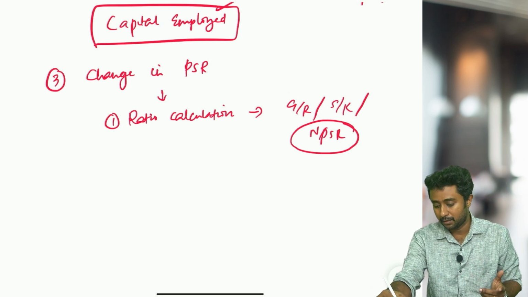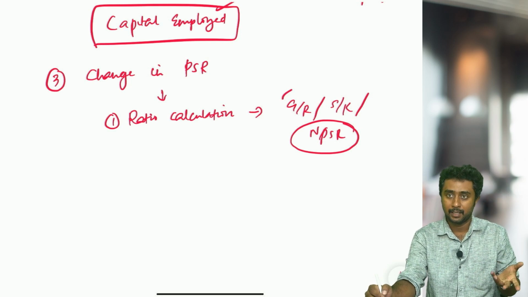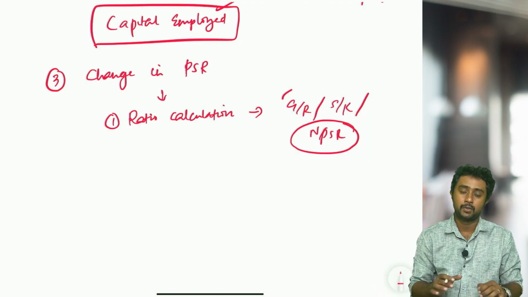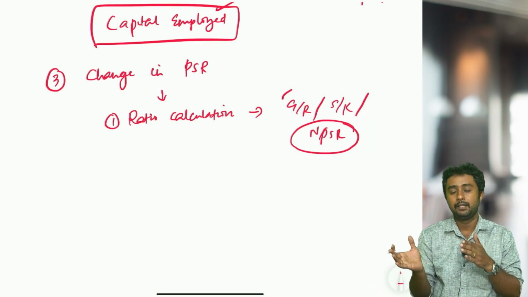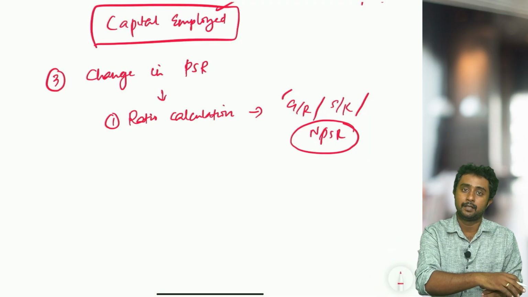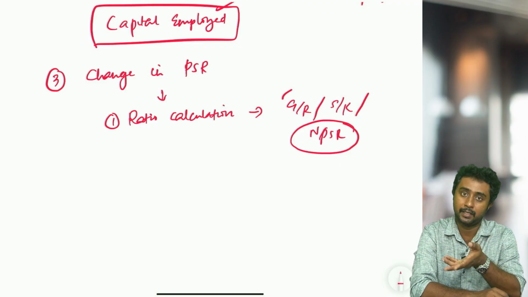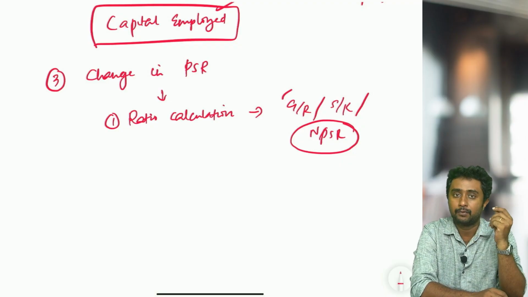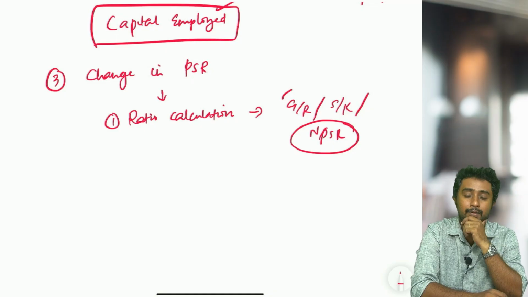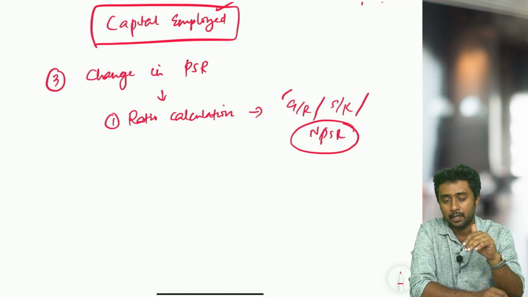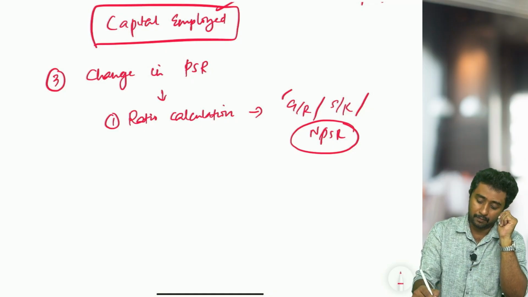First basic questions, how to calculate gain or sacrifice and how to calculate new profit sharing ratio. There are questions where they will give the new profit sharing ratio and ask you to calculate something else. It can be old ratio, it can be gain, it can be sacrifice. So this kind of questions, indirect questions, try to attend. Okay, so ratio calculation is one of the important topics.